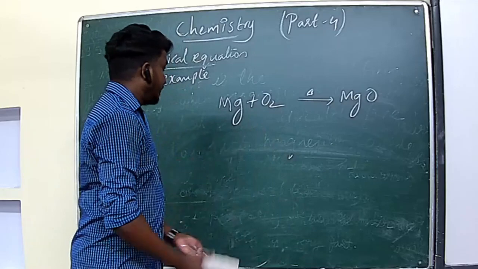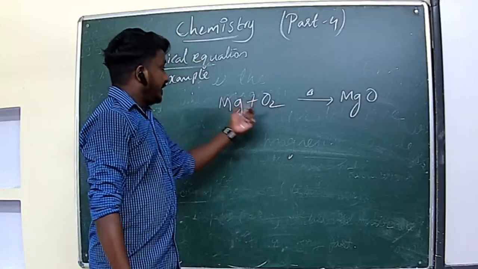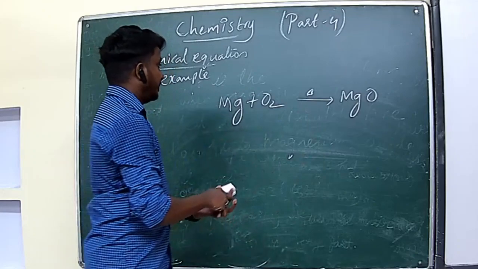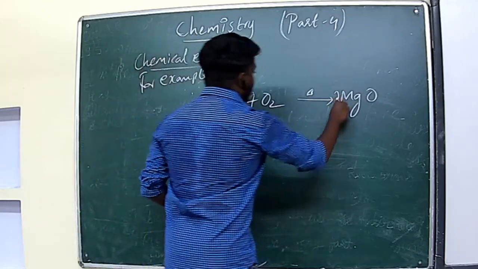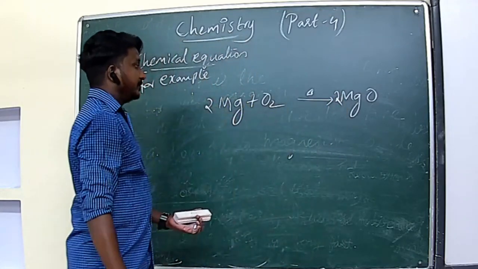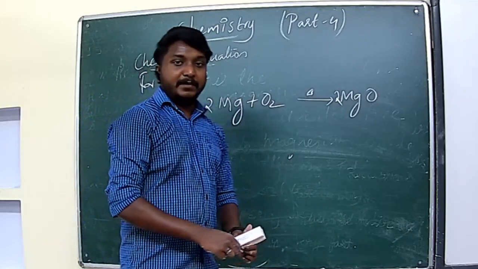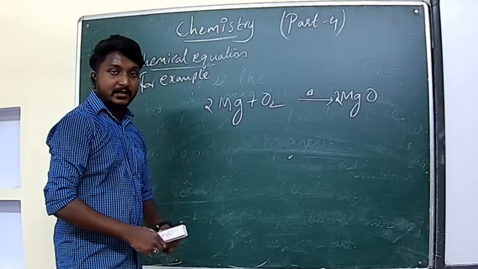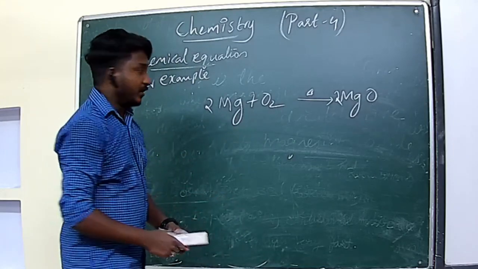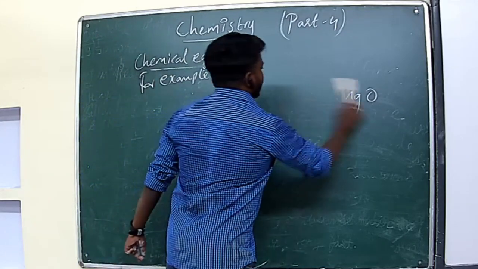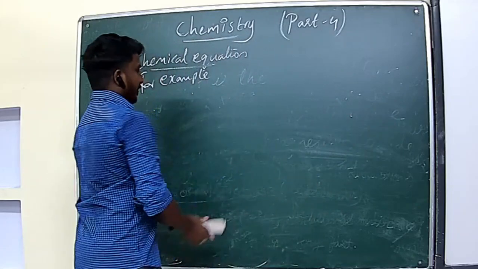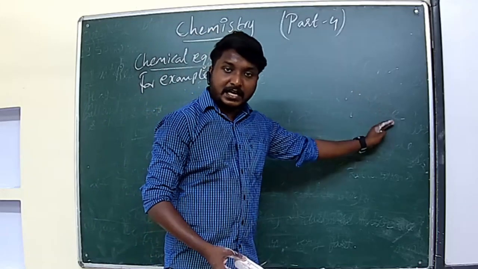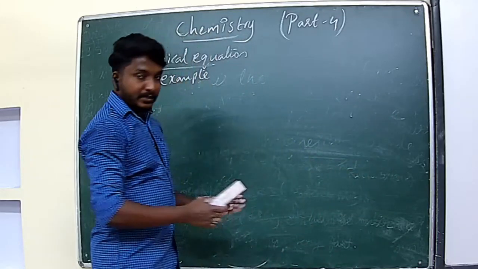So which reaction takes place here? Magnesium is heated in air. Air means oxygen. It forms magnesium oxide. Then you have to balance it, so that will be 2 Mg, 2 MgO. So this is the chemical equation for the magnesium and oxygen reaction. Clear, all of you? So the reactants we will always write on the left hand side and the products always on the right hand side. So always keep in mind that one.